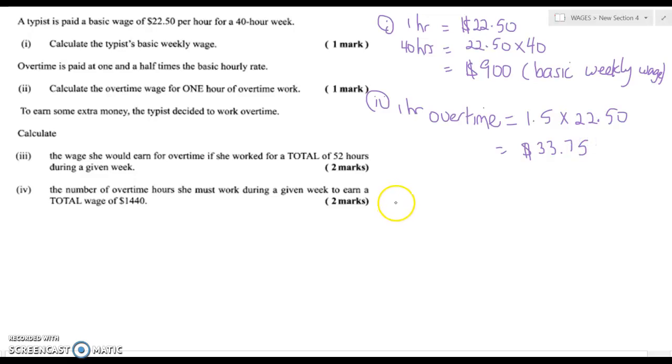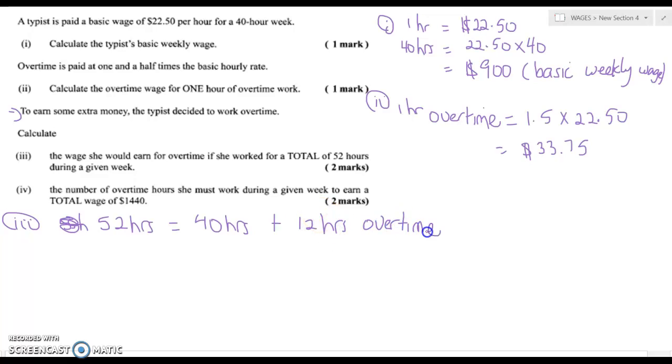Good. And then to earn some extra money, the typist decided to work overtime. Calculate the wage she would earn if she works a total of 52 hours. So she works 52 hours, right? 52 hours, that would be 40 hours plus 12 hours overtime, right?